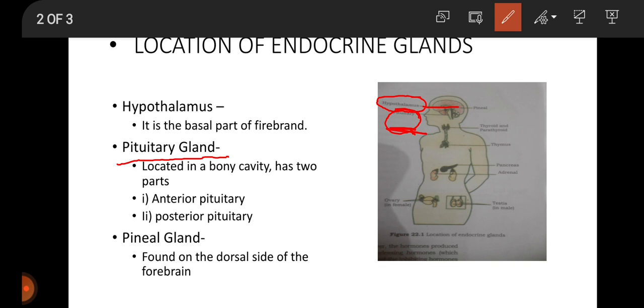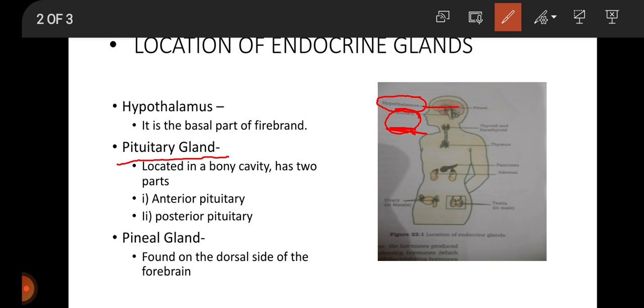Luteinizing hormone, it is also secreted by pituitary gland. In males, it stimulates the synthesis and secretion of testosterone by interstitial cells of Leydig in the testis. Hence, it is called the interstitial cell stimulating hormone ICSH in males. In females, it induces ovulation, formation of corpus luteum from the ruptured follicles, and secretion of progesterone by corpus luteum. You will study these structures, ovaries and testes, in higher classes. In 12th class, you will study there.